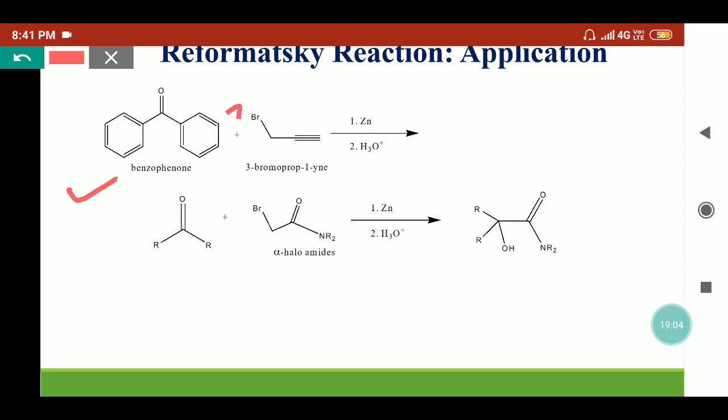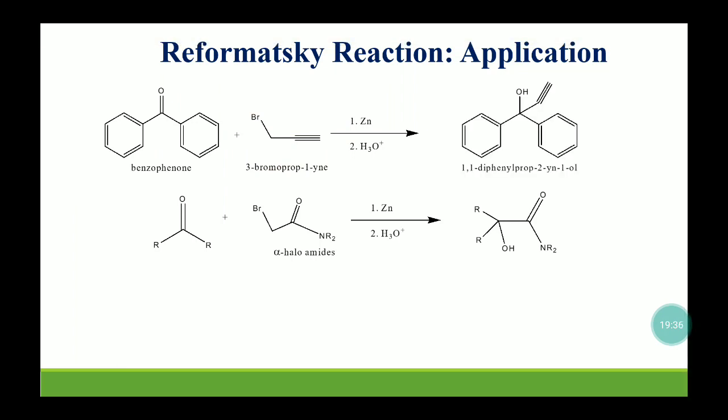First, this Zn will go to the bromine. It will form the zinc bromide inserted into the carbon and bromine. Then this complex will attack the carbonyl compound. So this ZnBr will go to the oxygen and the remaining part will go to this carbon. After this formation, on hydrolysis, ZnBrOH will be released and it will give the tertiary alcohol. So our product will be this, where this propargylic group is attached on this carbonyl carbon and it is converted into alcohol. So from ketones we can get the 3-degree alcohol.